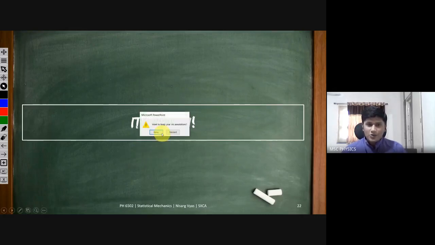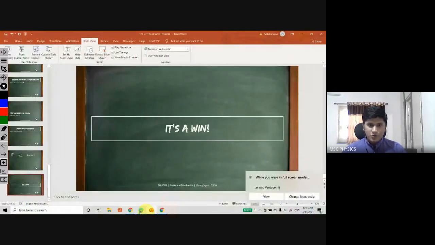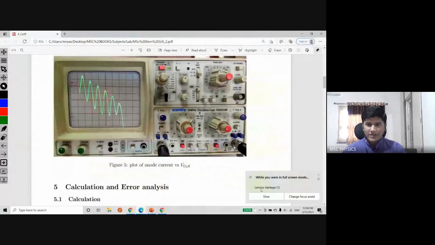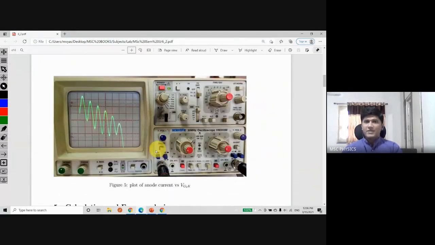And before we move ahead, I just want to show you some notes of the experiments that I did in my MSc. So this is my report on the experiment. The dips you are seeing here on the CRO, this is the CRO, and this green line is nothing but the electrons emitted from the filament.